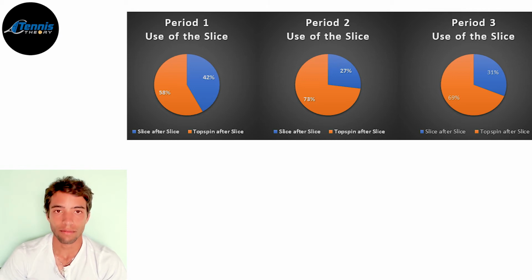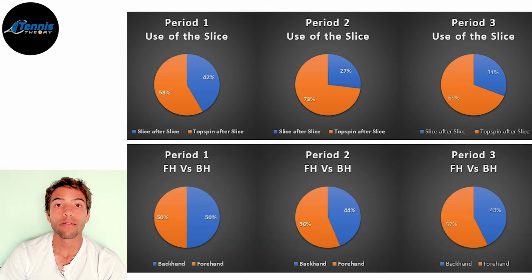After gathering these numbers, the next thing I calculated was the amount of times Barty used her forehand and backhand. In short words, I wanted to know which of these two strokes Barty used more. For the first period, she had a 50-50 ratio between forehand and backhand. For the second period, she had a 56-44 ratio. And for the third period, the ratio got to 57-43.